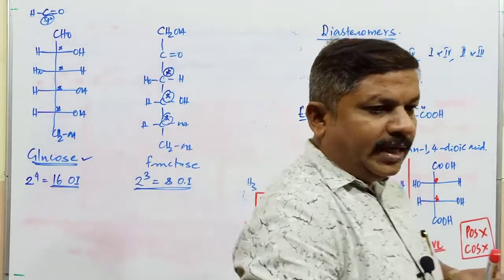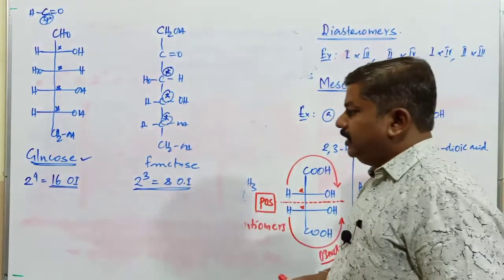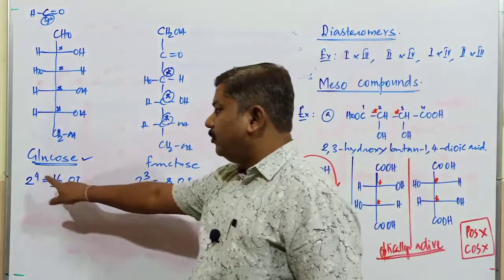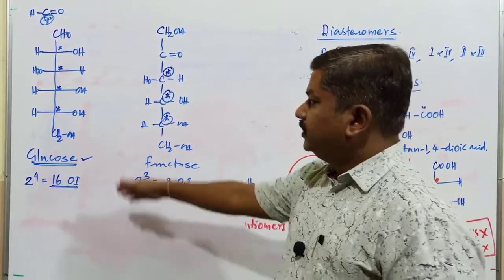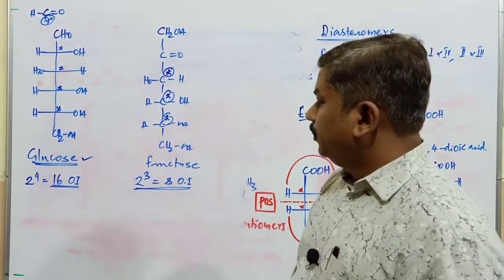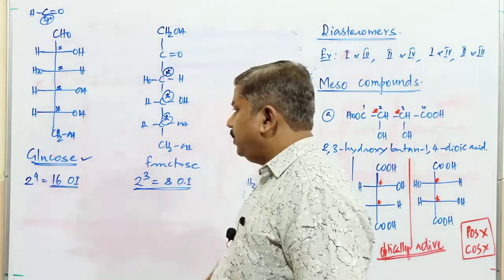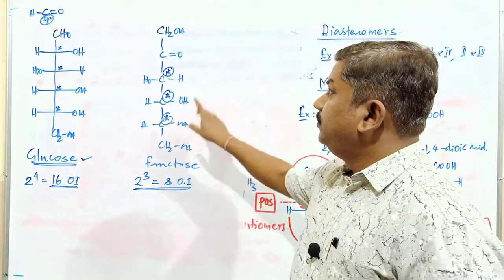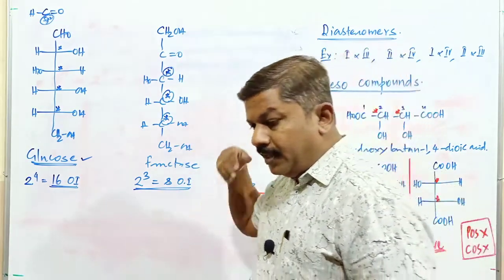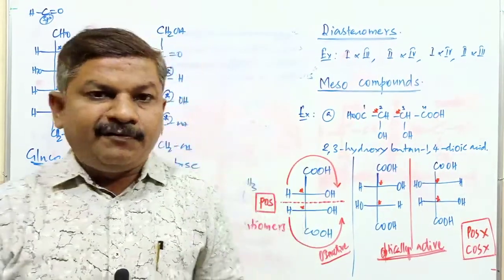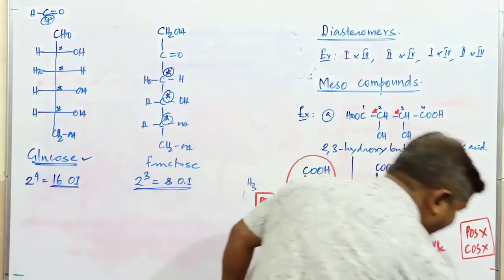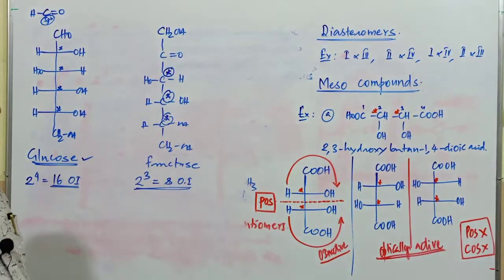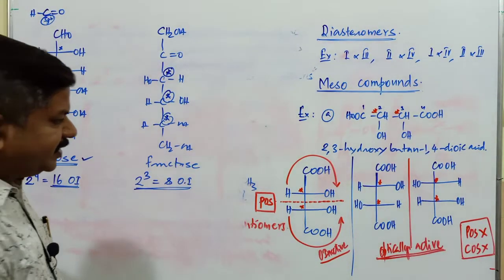So the total number of optical isomers for an unsymmetrical molecule is 2 to the power of n. This is an unsymmetrical molecule, and this is also an unsymmetrical molecule. Then it has 16 optical isomers, and this fructose molecule has 8 optical isomers in total. Like that, it is possible to identify the number of optical isomers in different types of molecules. So this is about the common optical isomerism in various types of compounds.